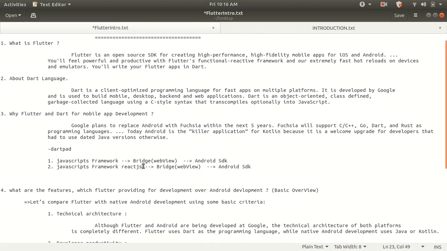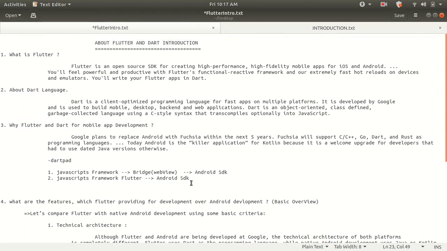But if you use the Flutter framework, you do not require this bridge. The application is directly converted from Flutter to the Android SDK. So the time to transfer using this web view will be reduced, and you can develop your application faster than you thought.